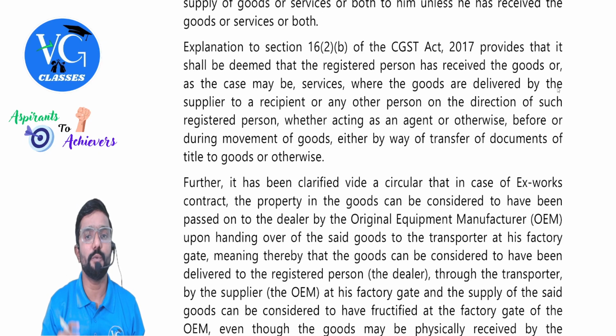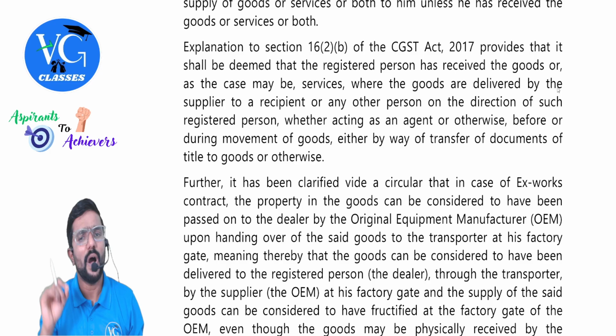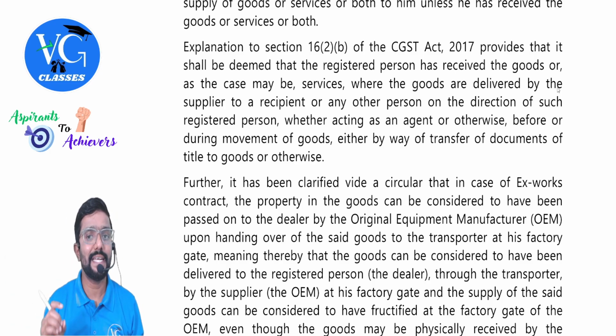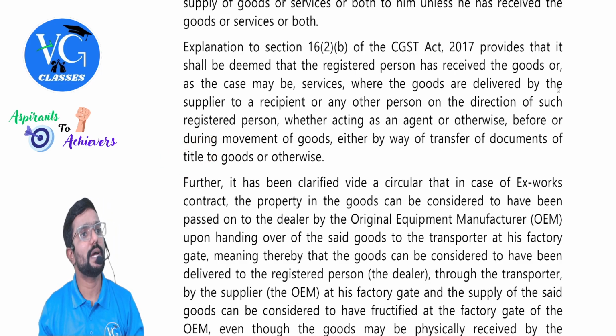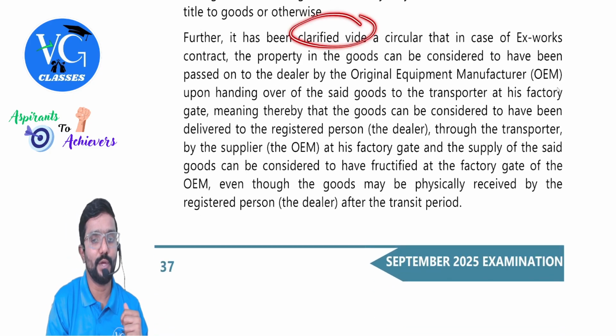Explanation to section 16(2)(b) of CGST Act 2017 provides that it shall be deemed that the registered person has received the goods or, as the case may be, services where the goods are delivered by the supplier to the recipient or any other person on the direction of such registered person, whether acting as an agent or otherwise, before or during the movement of goods, either by way of transfer of documents or title to goods or otherwise. Further, it has been clarified, this is through circular.